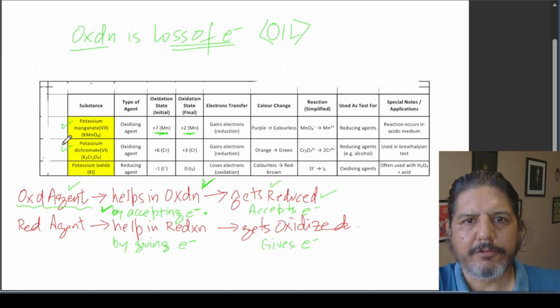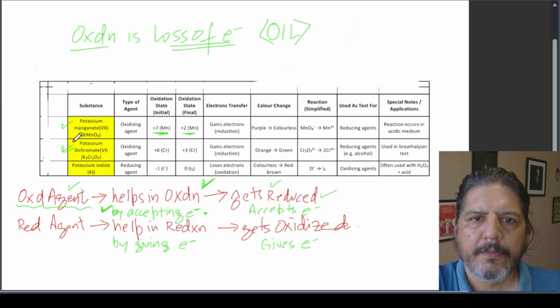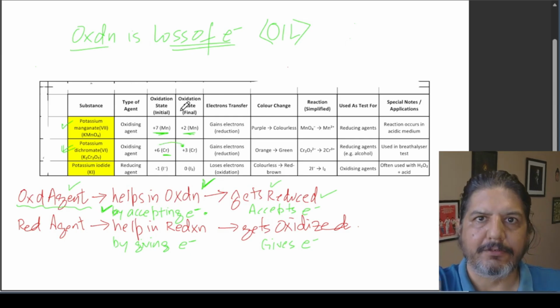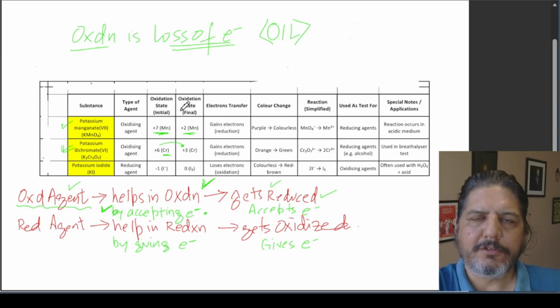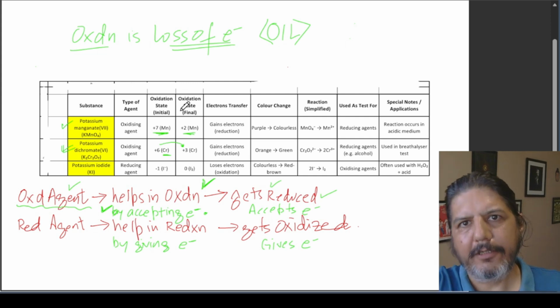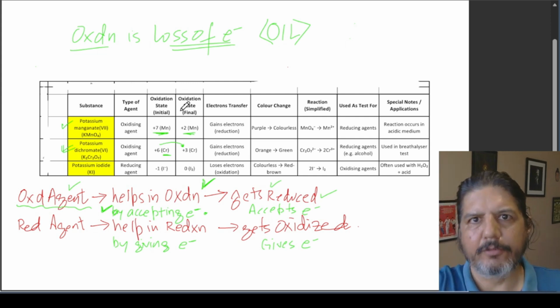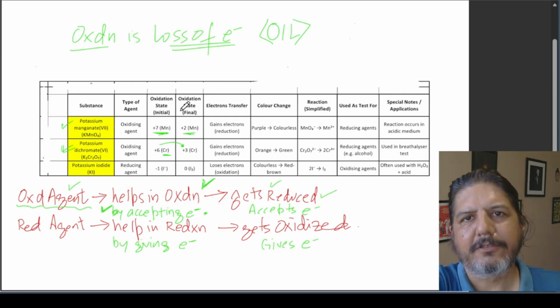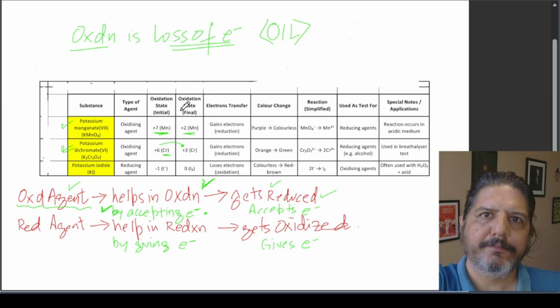The second important oxidizing agent is potassium dichromate, K₂Cr₂O₇. Here the oxidation number of chromium changes from +6 to +3, so the oxidation number decreases. Because it is an oxidizing agent, it will get reduced. An oxidizing agent helps in oxidation, but it itself gets reduced. This is the sequence of events that you can remember.